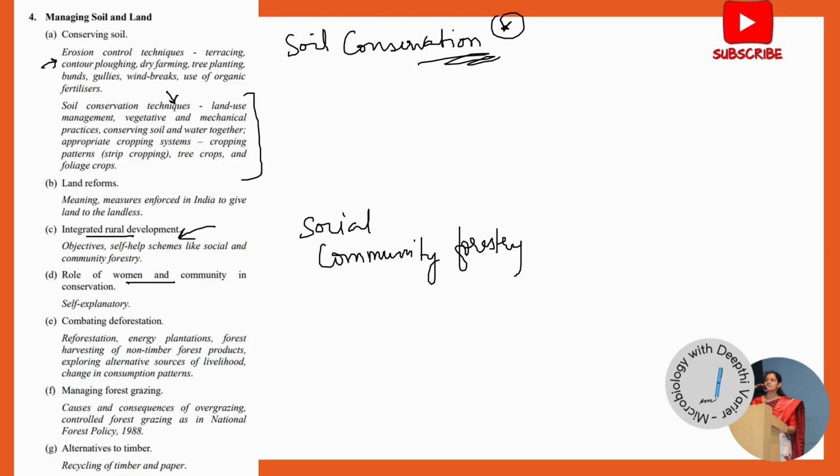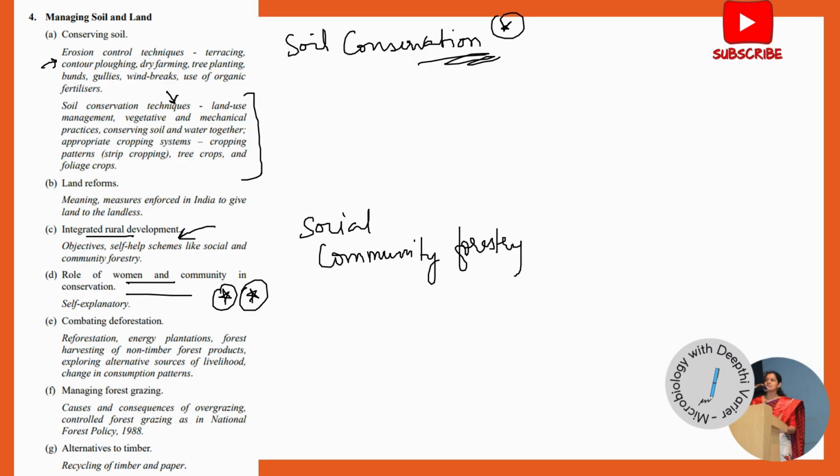Again, the role of women and the role of the community in soil conservation is very, very important. Anywhere you see women empowerment or women's education in making something better, to control population, or to conserve the natural resources, it is an important topic. It's something that can be asked as a long answer question.